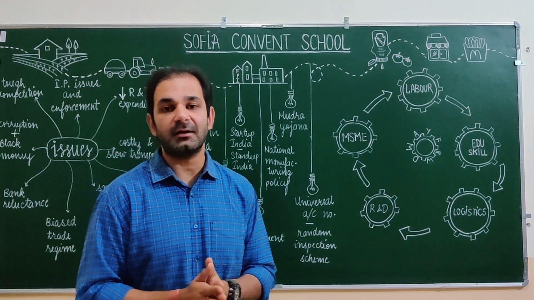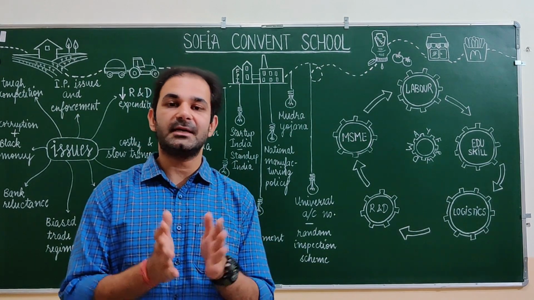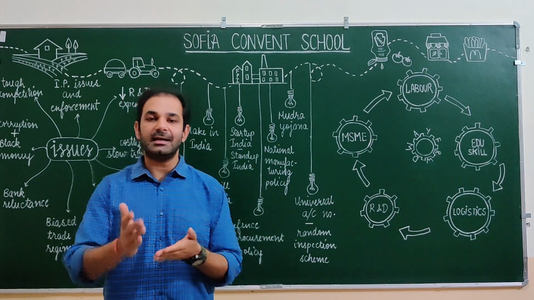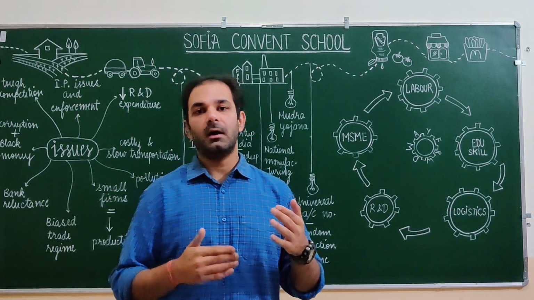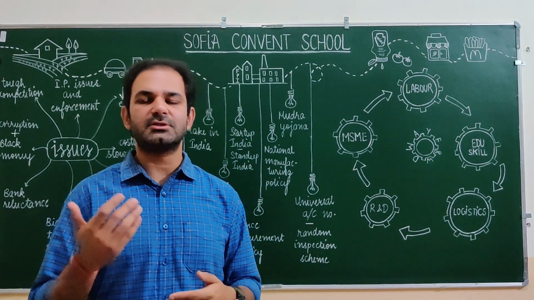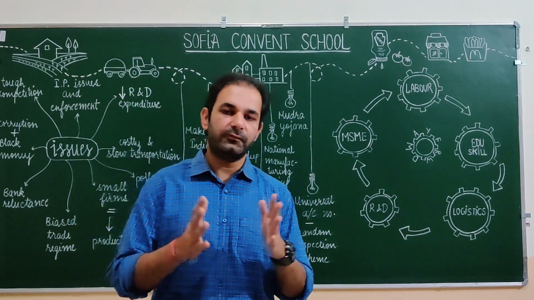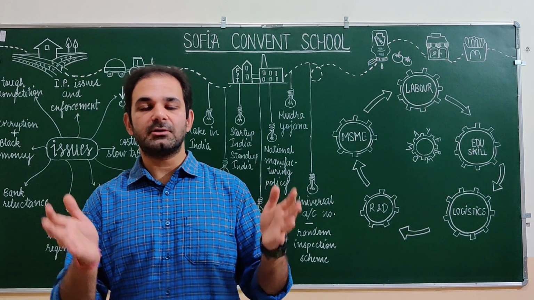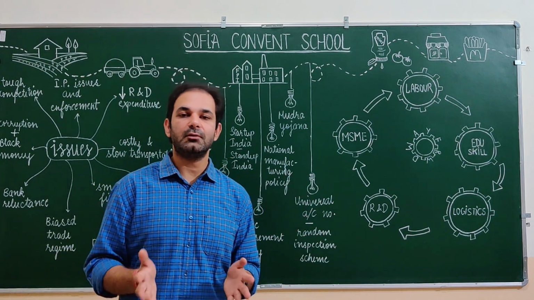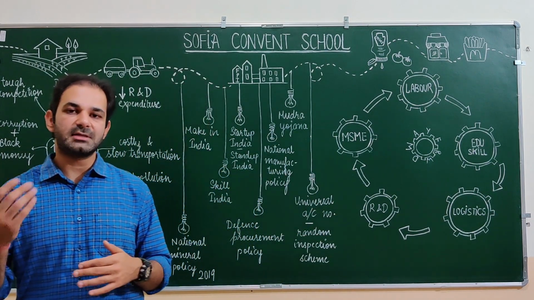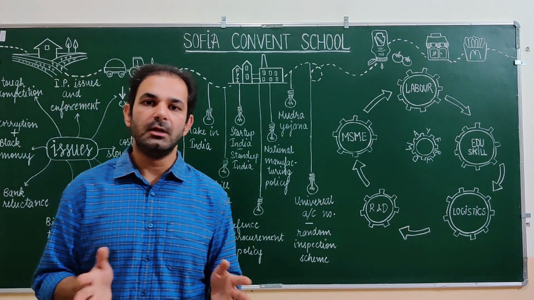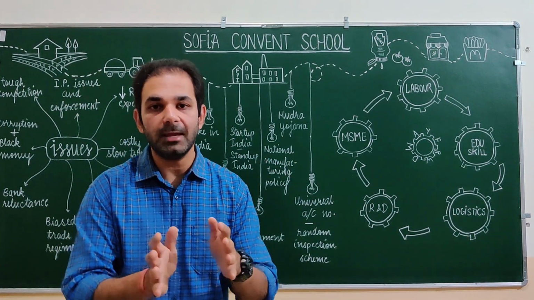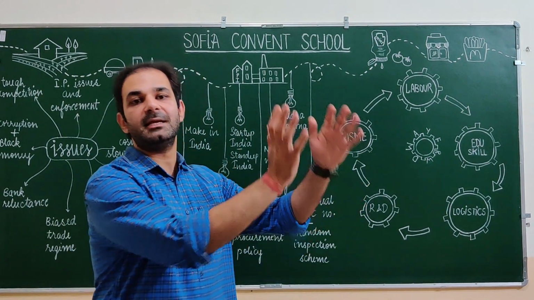Now CBSE has started a 6th subject as a skill subject from class 6th onwards. So in 6th, 7th and 8th we are offering very many skill subject options to you people from which you can choose. 9th and 10th also have some skill subject options, and obviously in 11th and 12th you have many skill subjects from which you can choose. So why is it happening? In order to develop linkages between your curriculum, the university curriculum and the industry.